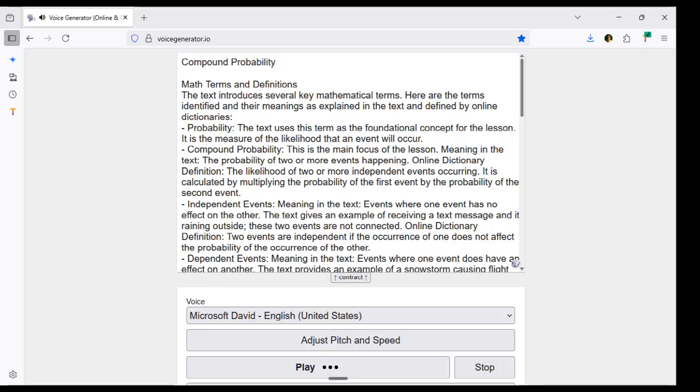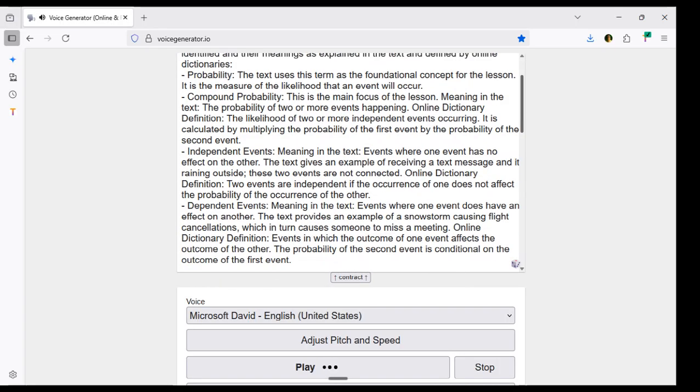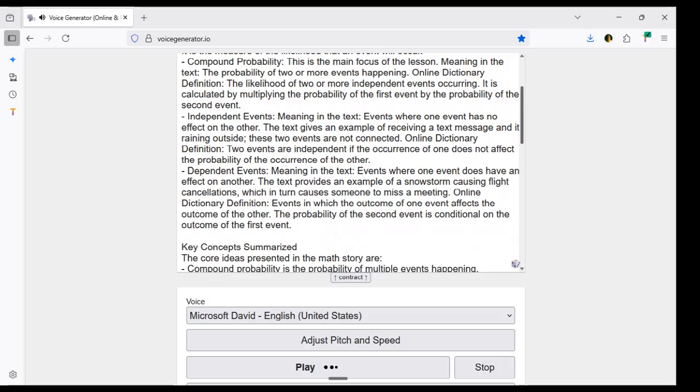Independent events, meaning in the text, events where one event has no effect on the other. The text gives an example of receiving a text message and it raining outside. These two events are not connected. Online dictionary definition, two events are independent if the occurrence of one does not affect the probability of the occurrence